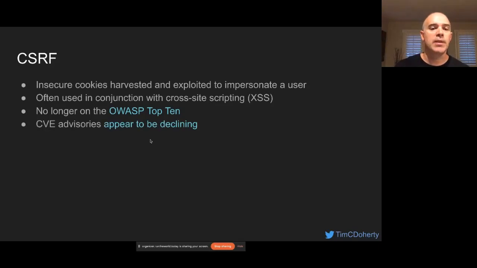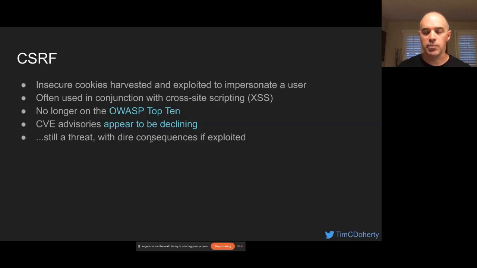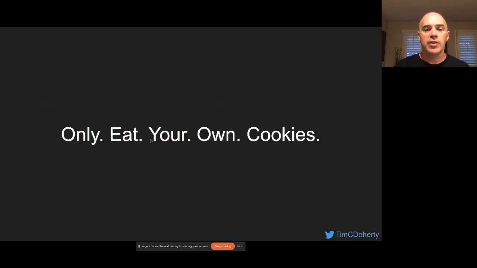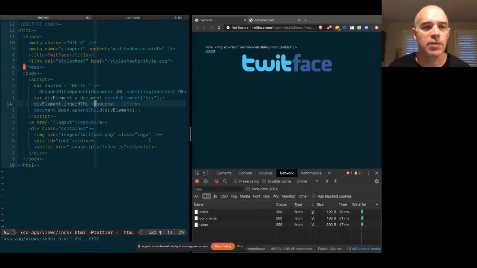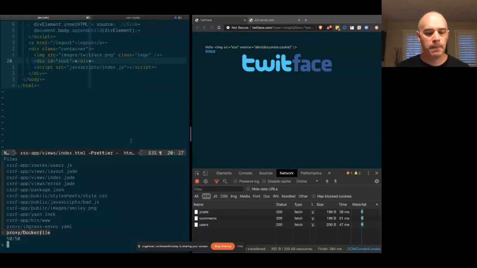It also seems to be declining in the common vulnerabilities and exposures database. However, the methodology is in question there in terms of how long it takes to report. So we may just be seeing a trough in this. But nonetheless, this is still a threat. And if exploited, the consequences can be pretty dire. So the mantra here is make sure you know what cookies you're consuming, make sure they're coming from you, make sure they're configured correctly, or eat your own cookies. So let's see what that looks like. All right, so for cross-site request forgery, let's go back to our main application here.